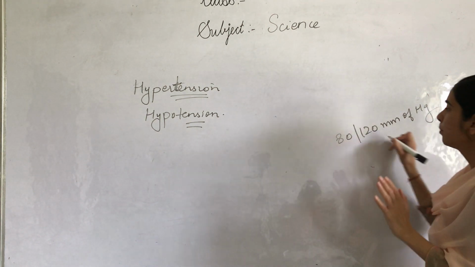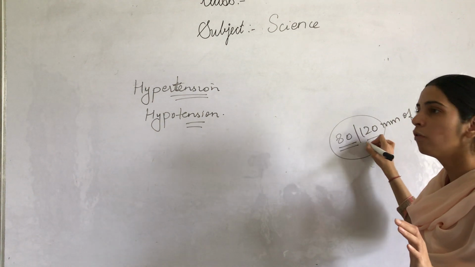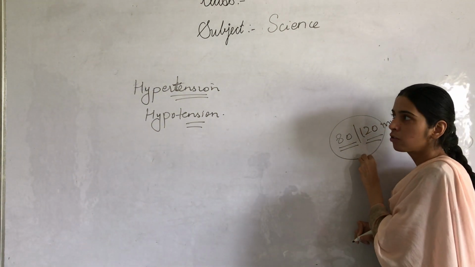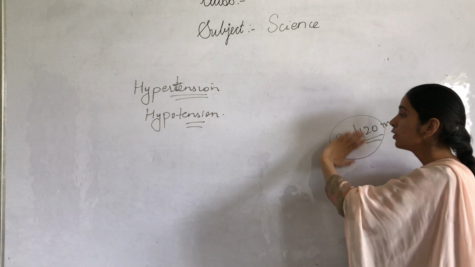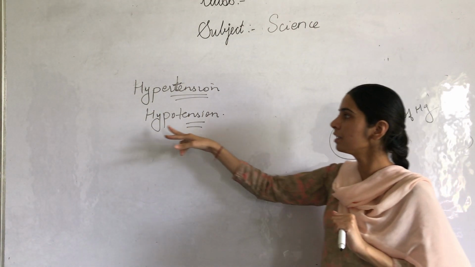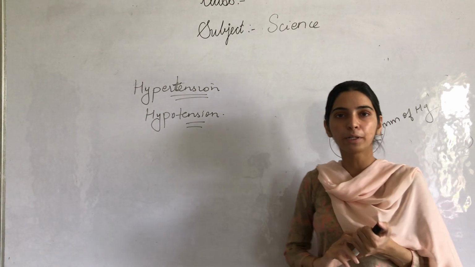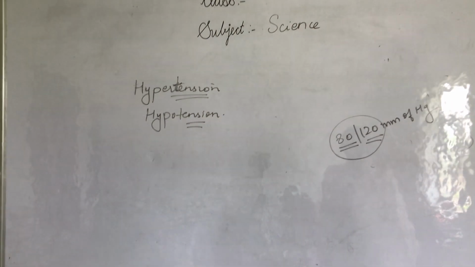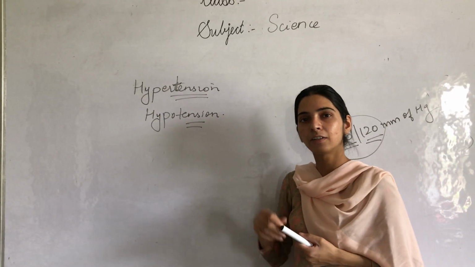If there is a rise in blood pressure, the condition is hypertension, and if there is a fall from this level, it is hypotension. After this, our next topic is blood vessels, which we will discuss next week.